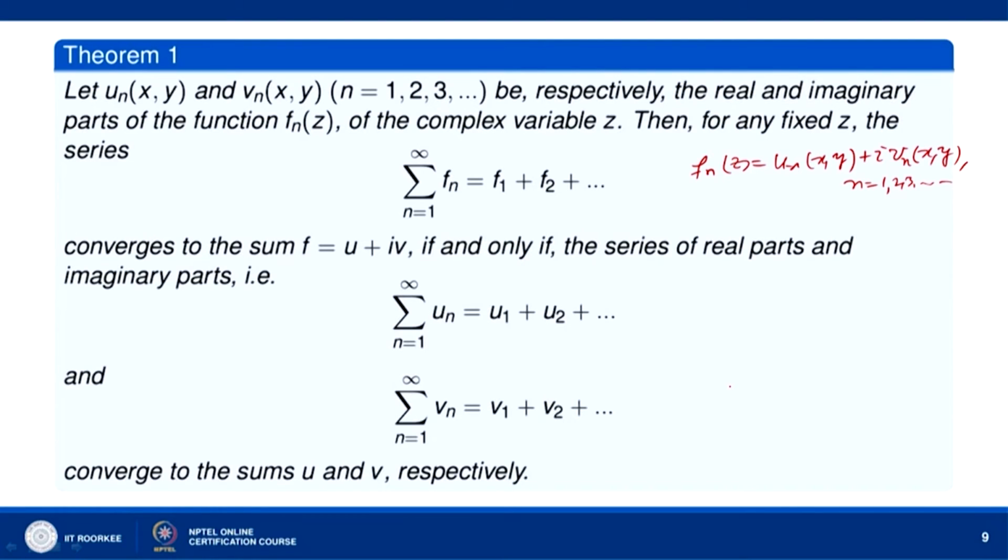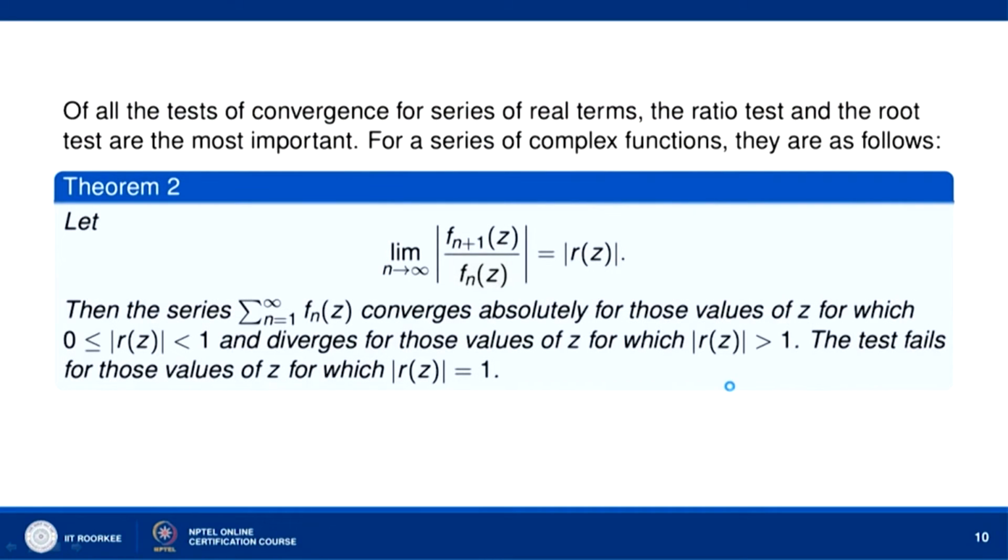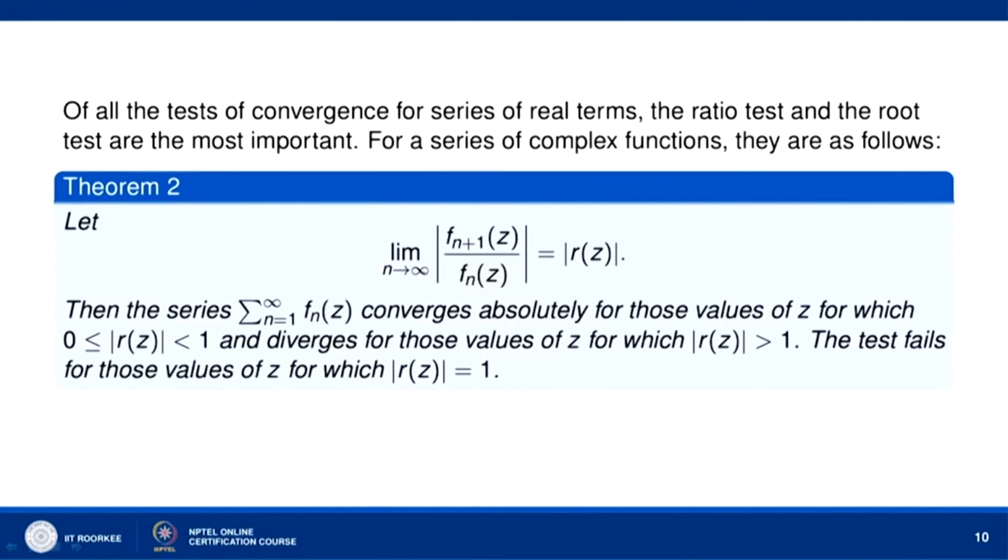Now, of all the tests for the convergence of a series of real terms, the ratio test and the root test are, we know, the most important ones. For a series of complex functions, they are as follows. Let the limit as n tends to infinity of mod of f_(n+1)(z) over f_n(z) be equal to mod of r(z).